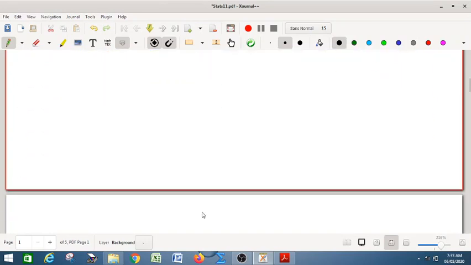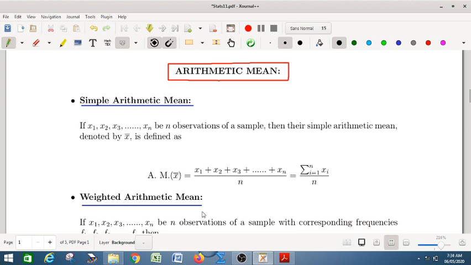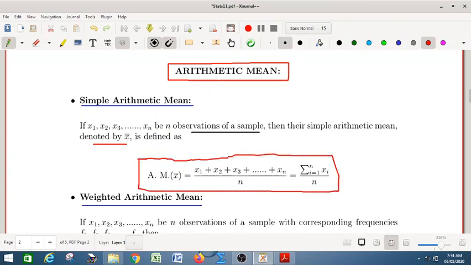So let us elaborate. In this video we will talk only about mean, starting with the simple arithmetic mean. If x1, x2, ..., xn are n observations of a sample, then their simple arithmetic mean is denoted by x bar. It is the sum of the numbers divided by the total number of observations. The notation is summation xi by n, where the summation runs from 1 to n. So this is your simple arithmetic mean.